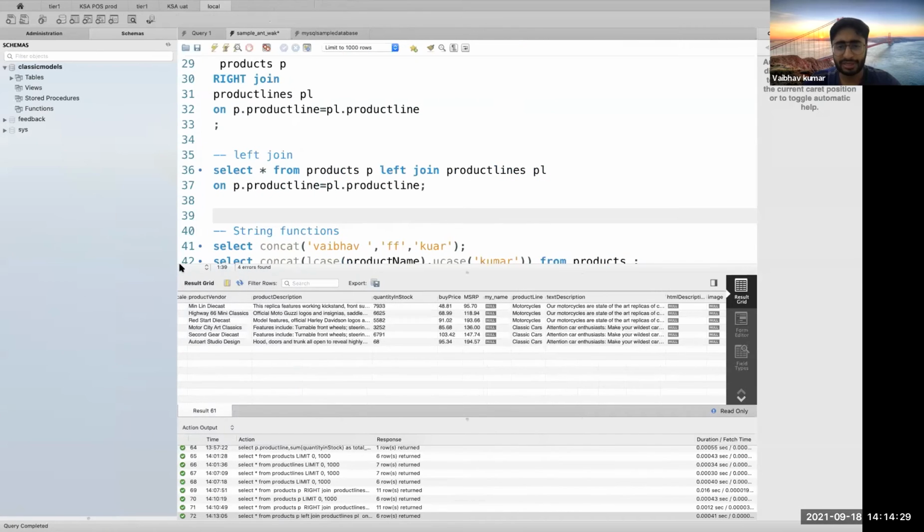There could be a case as well, like you must have heard of situations in interviews. A very general question asked is the employee manager question. Everything around employee and manager questions asked in interviews is around self join.